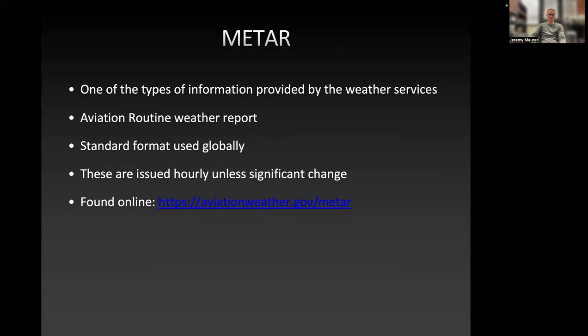Again, this is primarily for the area around airports, but chances are if you're going to an area, there's an airport not too far away, and you can use that to get an idea about the weather where you're going to be.